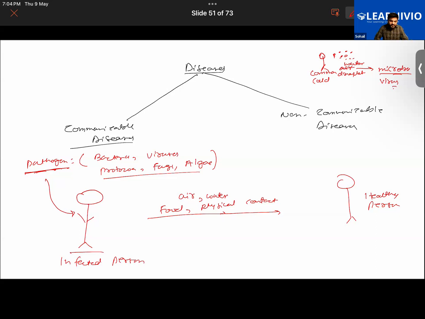Another way is that if someone were to consume contaminated food, like if this person has eaten some food which is contaminated, or has been touched by this person, thereby the person would again become sick. Or it can be due to physical contact also, like if you were to use the articles or objects used by this person, you would again be infected. So that is the thing, that is how it spreads.